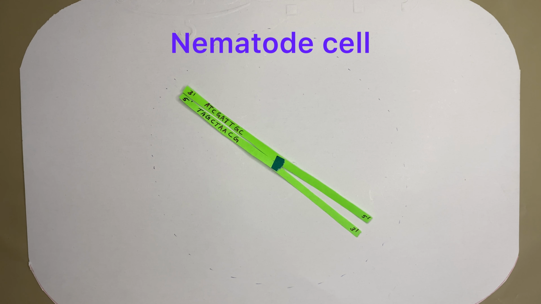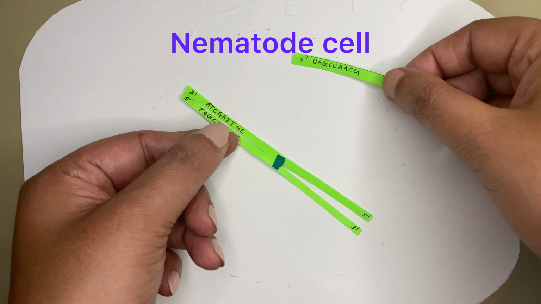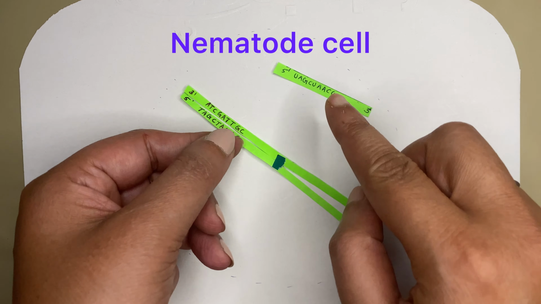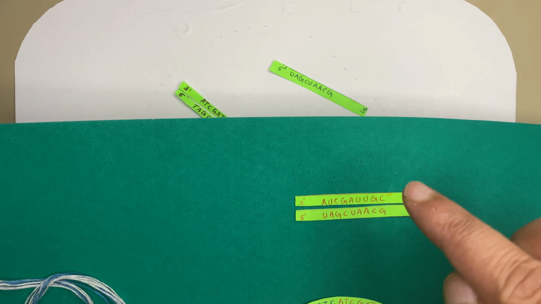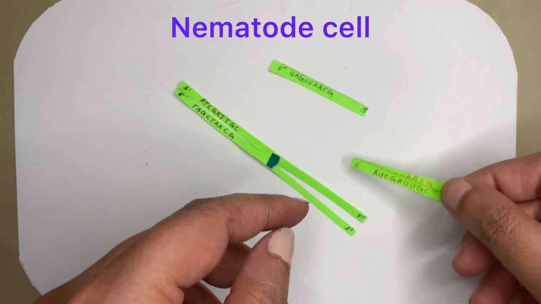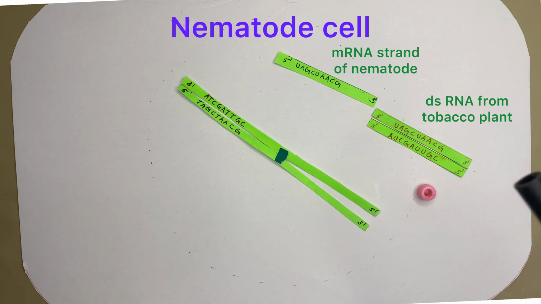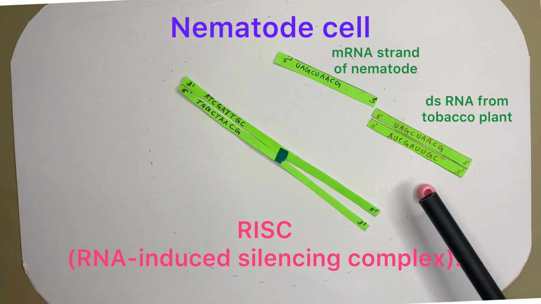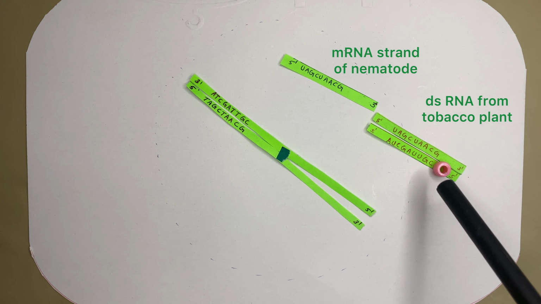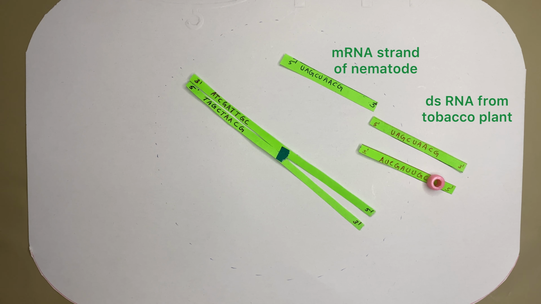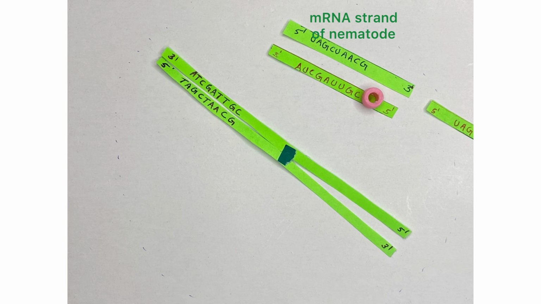The specific gene which is essential for the growth of nematode is transcribed and forms mRNA in the nematode cells. The double-stranded RNA then enters the cells of the nematode when it infects the tobacco plant. The double-stranded RNA then binds to an enzyme complex called RISC, RNA-induced silencing complex. Here, the two strands of the double-stranded RNA separate. One floats away while the other remains attached to RISC.